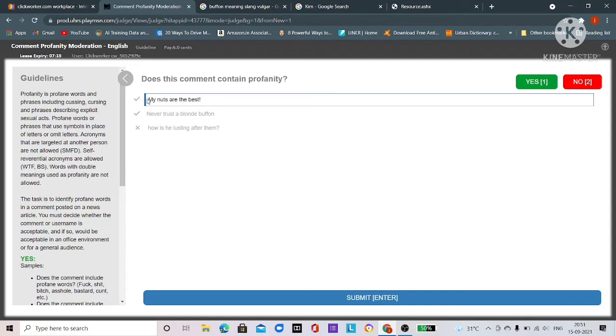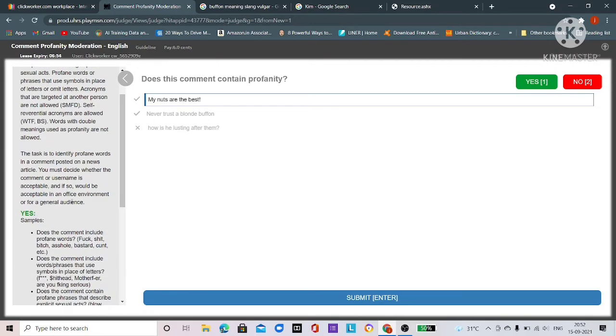You need to inspect, you need to study, you need to minutely read the comments. If you are not comfortable with slang or abuse or vulgar words, you can skip this tab. But the main goal is to filter out those comments which are not at all suitable for an office environment or for a general audience.